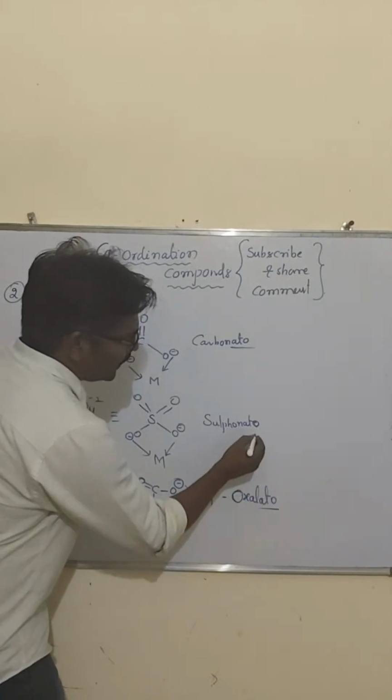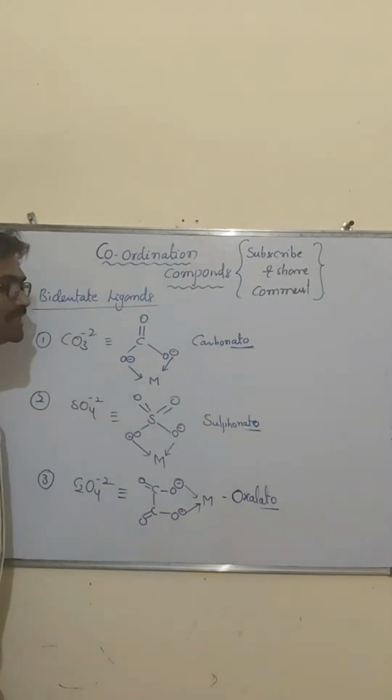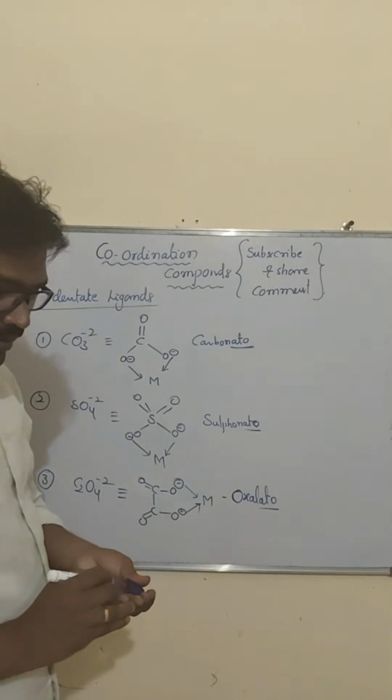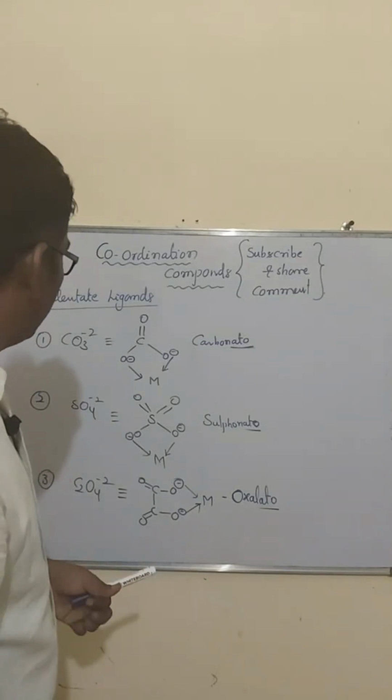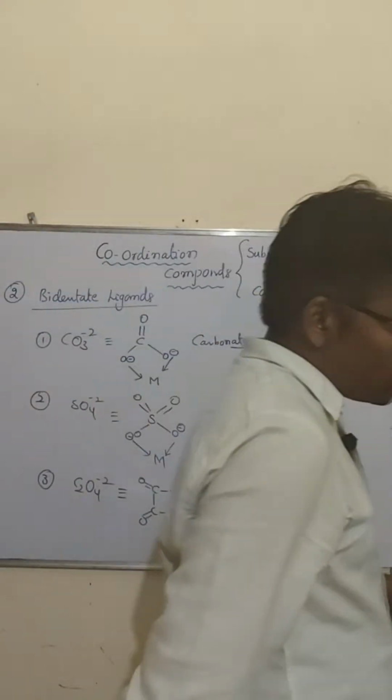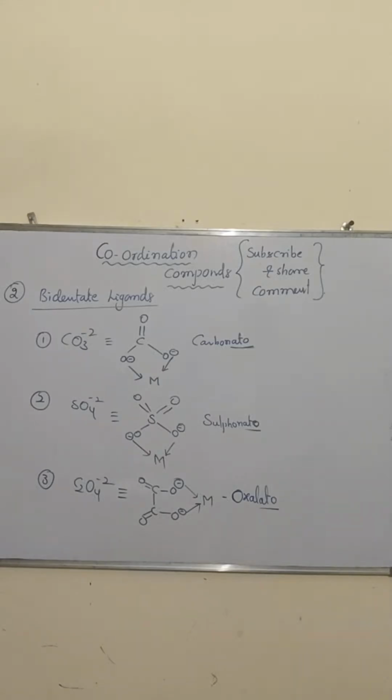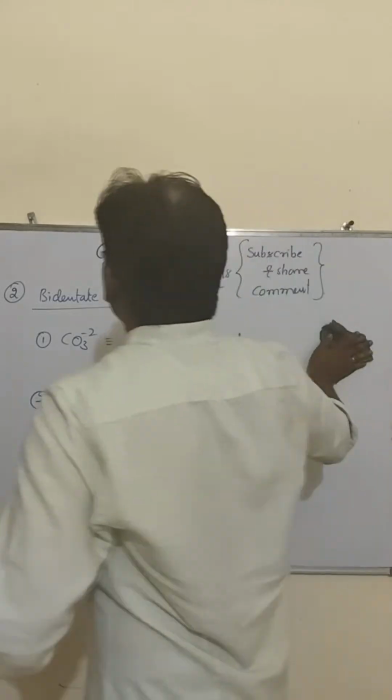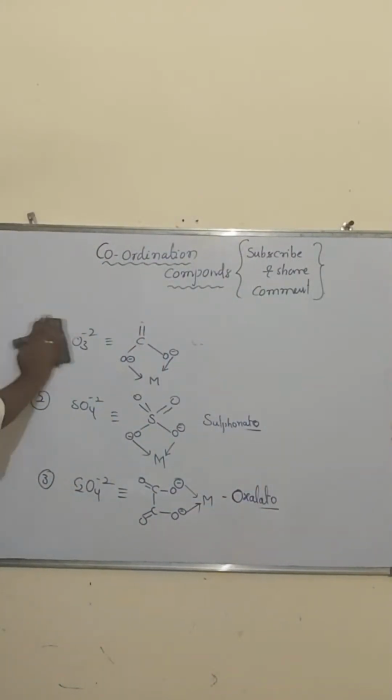Oxalato, it ends with ATO. The names of ligands end with ATO, which are sulfate, oxalate, and carbonate. So note down all of you. Right, so bidentate ligands.